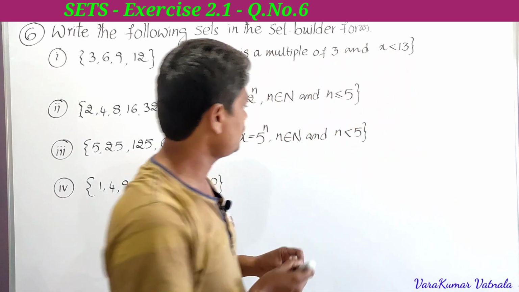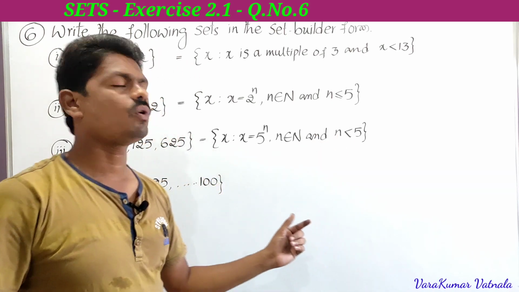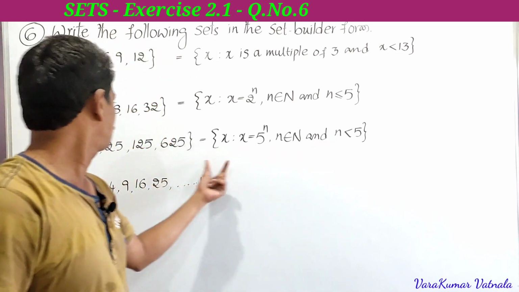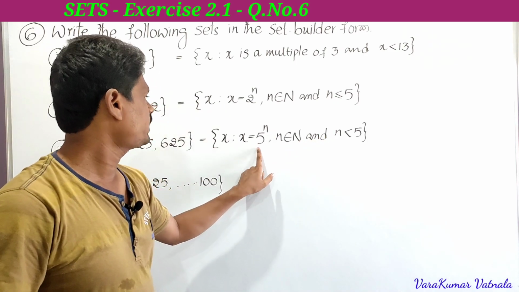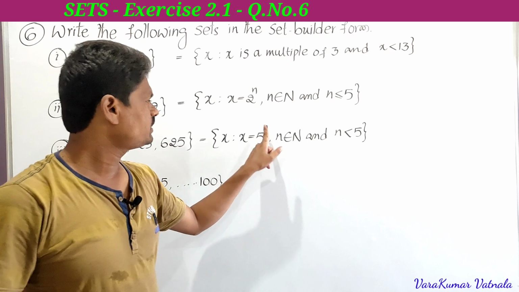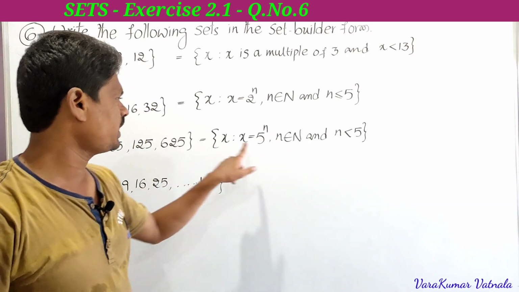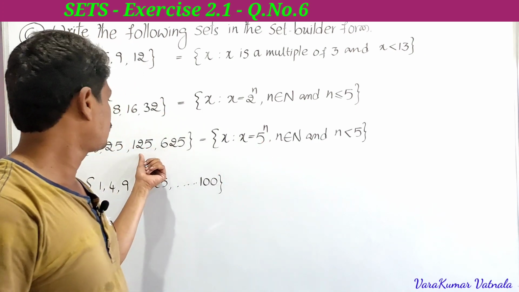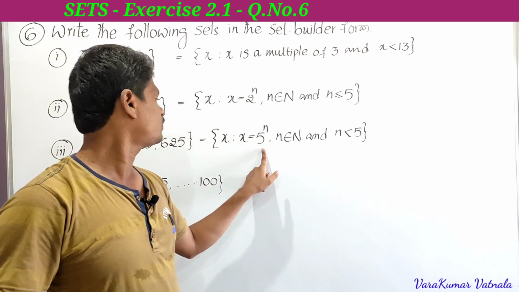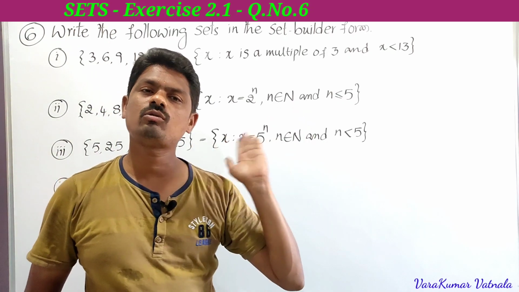We can write n is less than 5, or we can write n less than or equal to 4. So n is less than 5. If you substitute n equal to 1, 5 to the power 1 is 5. n equal to 2, 5 to the power 2 is 5 into 5 is 25. If n is equal to 3, 5 to the power 3 is 125. If n is equal to 4, we get 625. n less than 5, up to 4 only we have to substitute.